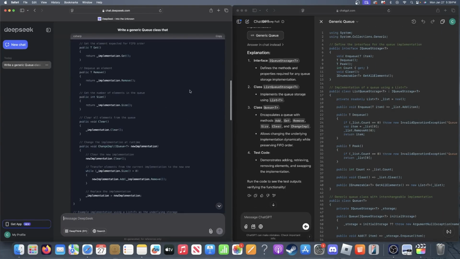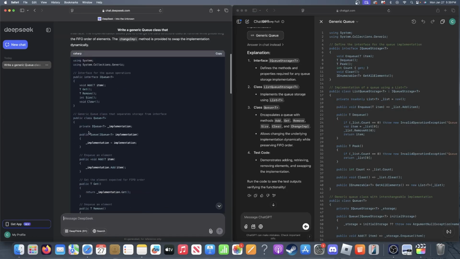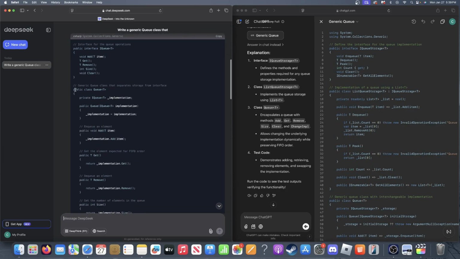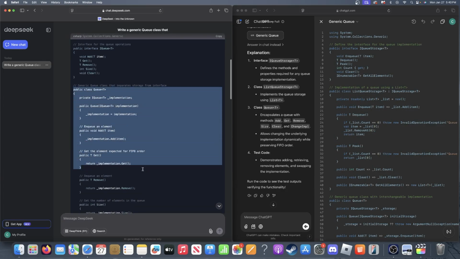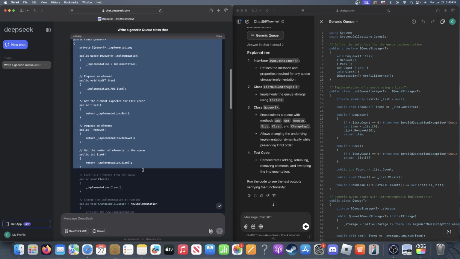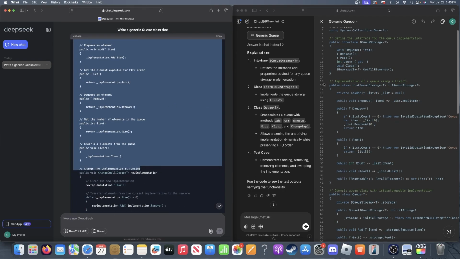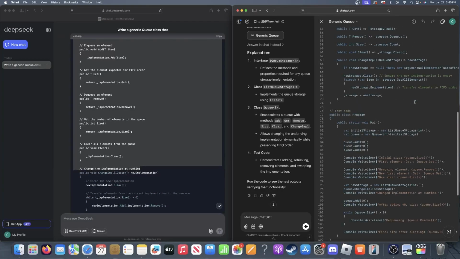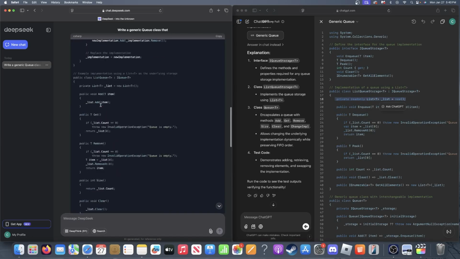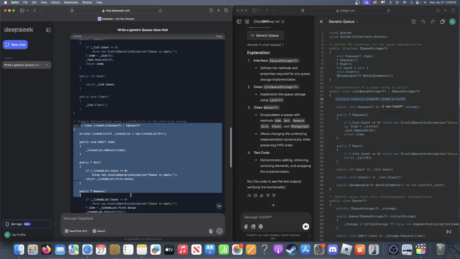I didn't do it how either of them did it. All I did was this interface, and then I made, where is it? Yeah, I made this basically, and it inherited from the interface. So maybe I did the project wrong, or they're doing it wrong. Either way, they both did it a little bit differently because, let's see, over here we have the list queue storage, so this did it only with the list. And over here it did it with a list, and it had a linked list implementation as well.